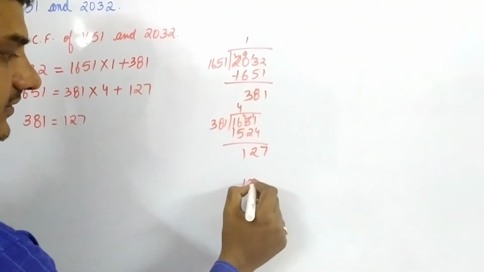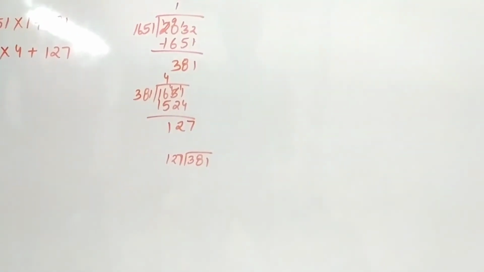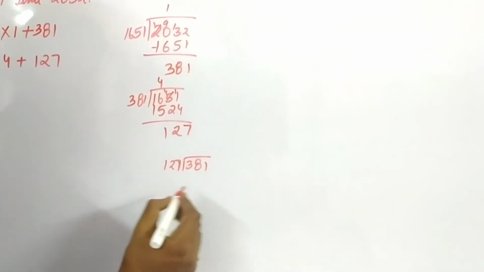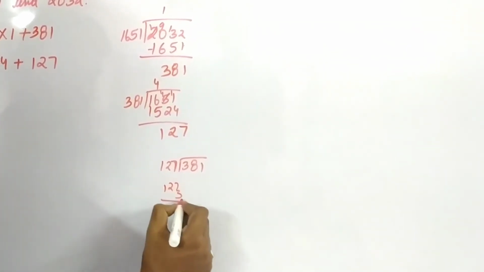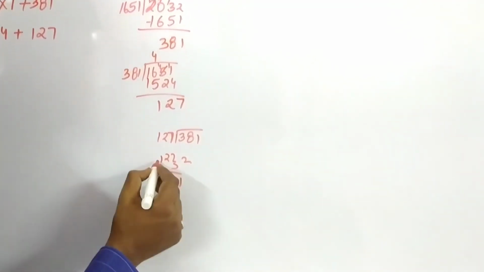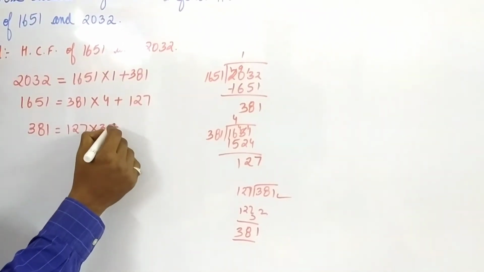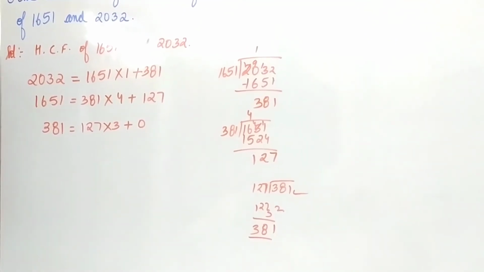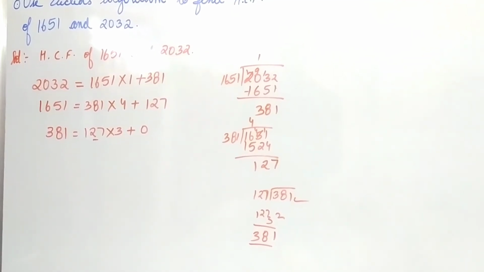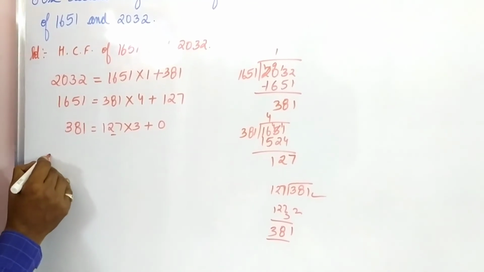127, divided by 381. 381 divided by 127. 3s are 3 7s are 21, 3 2s are 6, 7, 8, 3 1s are 3. Got it? So 127 into 3 and the remainder is 0. So by which number you got the remainder 0? By the help of B, that is 127. We got the remainder 0.